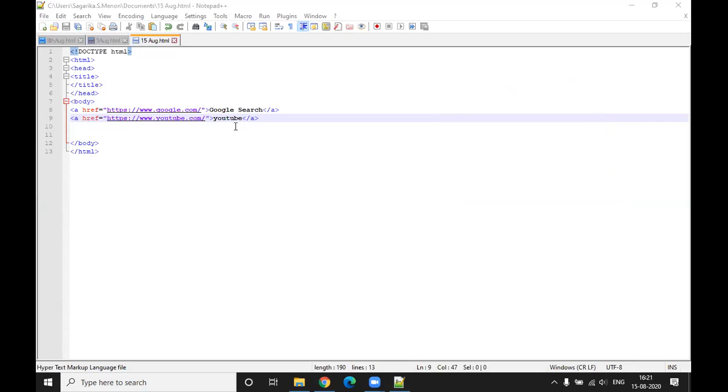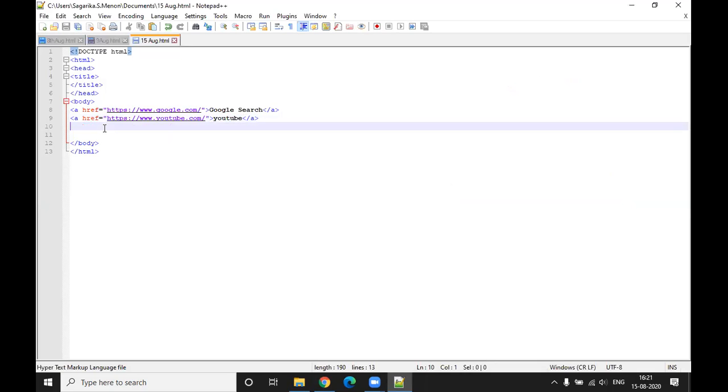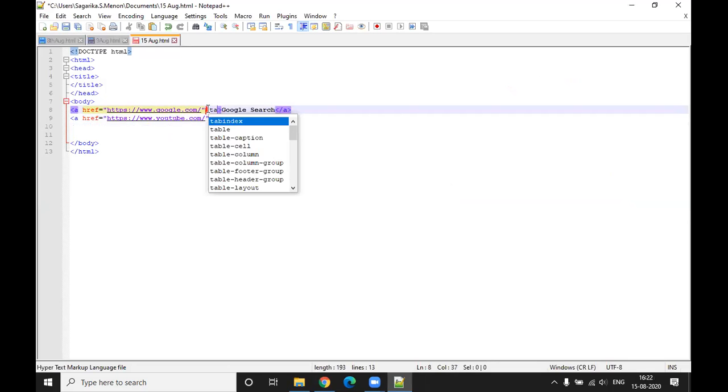So after you've written the href, after the double quotes, put your cursor over here and hit the space bar. And then write target, T-A-R-G-E-T. In capital or small? And I'm going to ping you, okay, everyone.